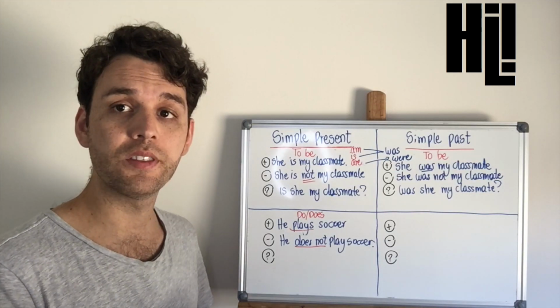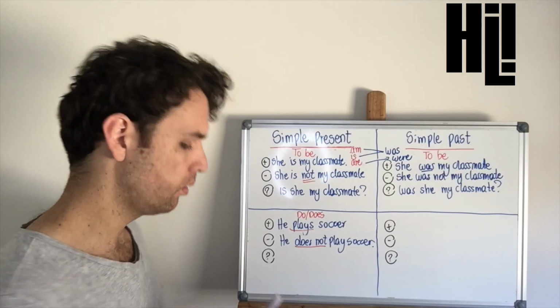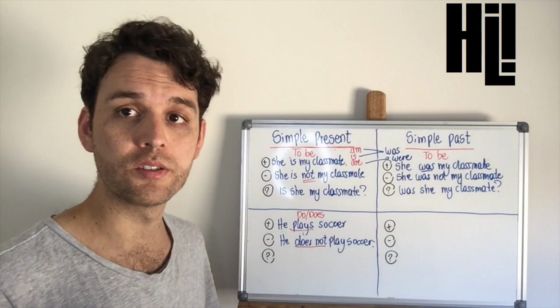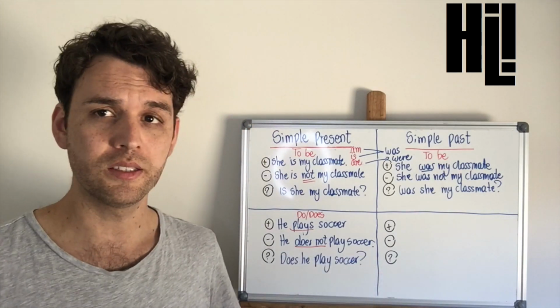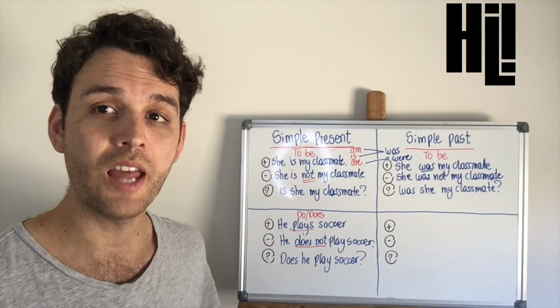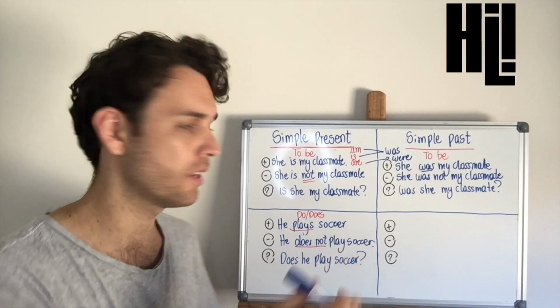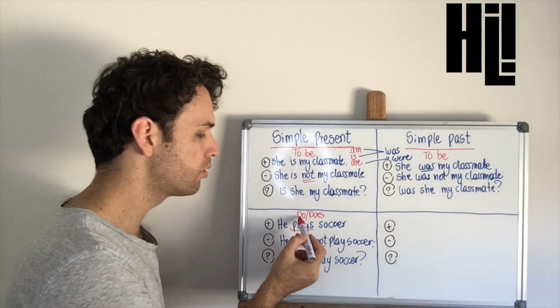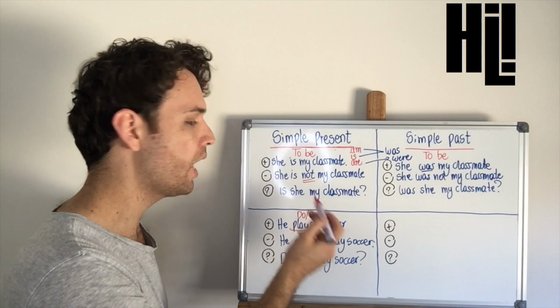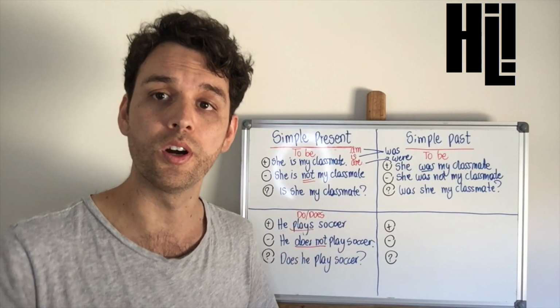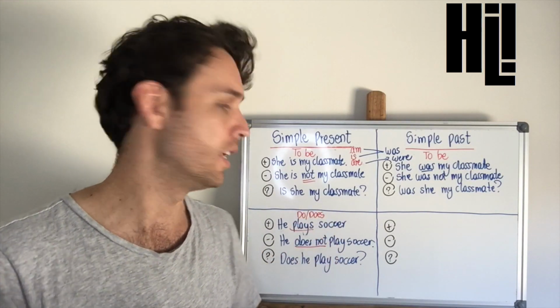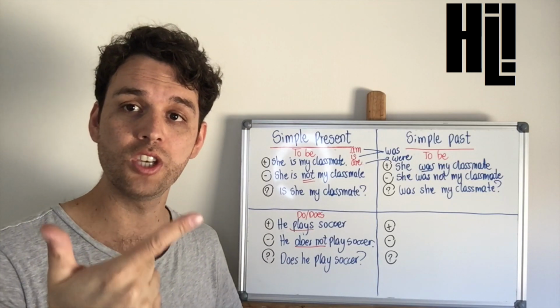And then we have the interrogative form. What do we do? Well, we are going to start with the auxiliary verb. Does he play soccer? That is the question. Now, let's see what happens with the simple past. In the simple present, we use two different auxiliary verbs, do and does. Do is used for I, you, we, and they. Does is used with he, she, and it.